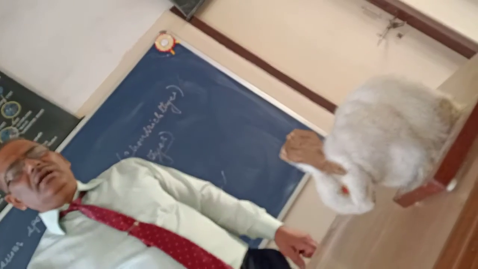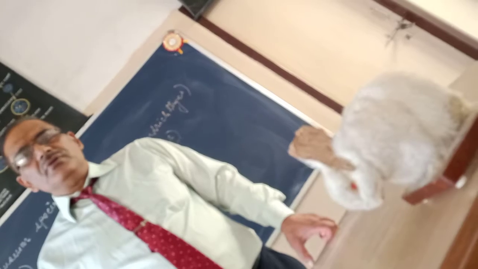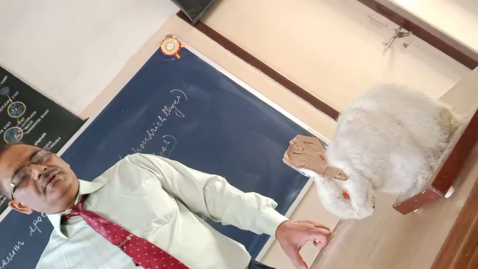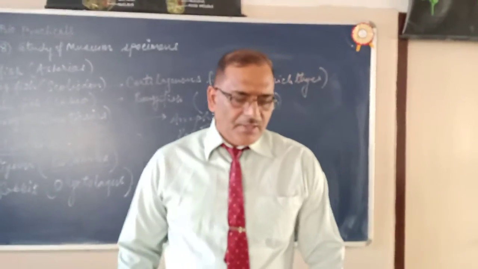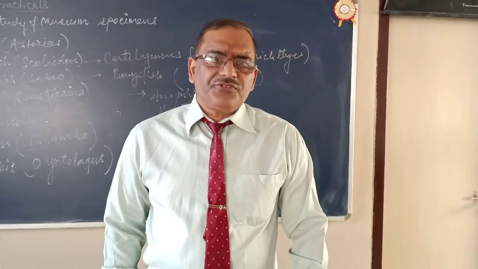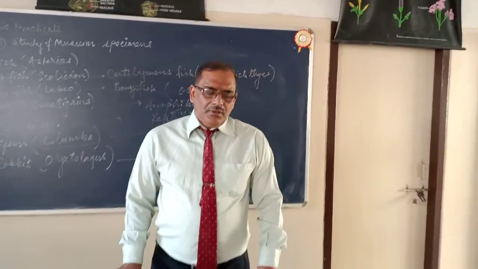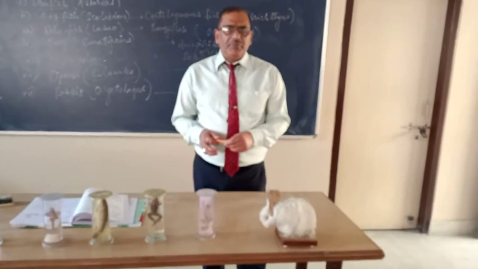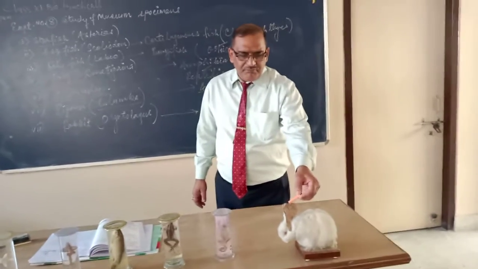So now let me tell you the distinguishing features of mammals, the points which you have to write in the comment paper sheet. So the important features of mammals are: this mammal, rabbit, is terrestrial, tetrapoda having 2 pairs of limbs. Next point of mammals, presence of pinna. Presence of external ear called pinna.